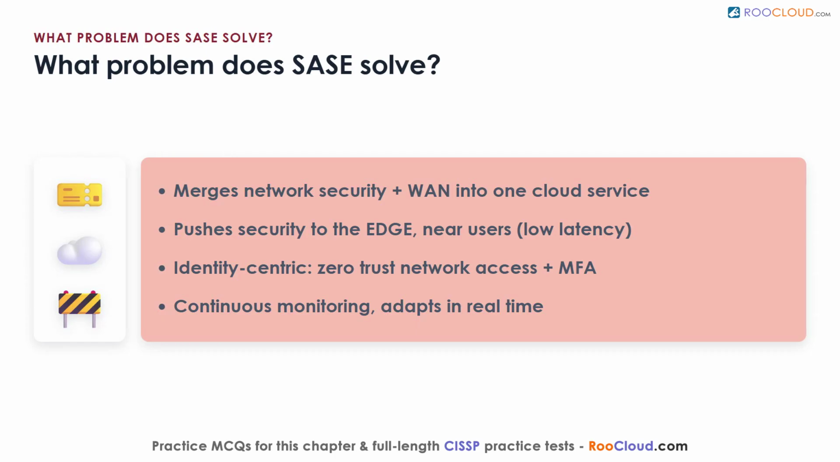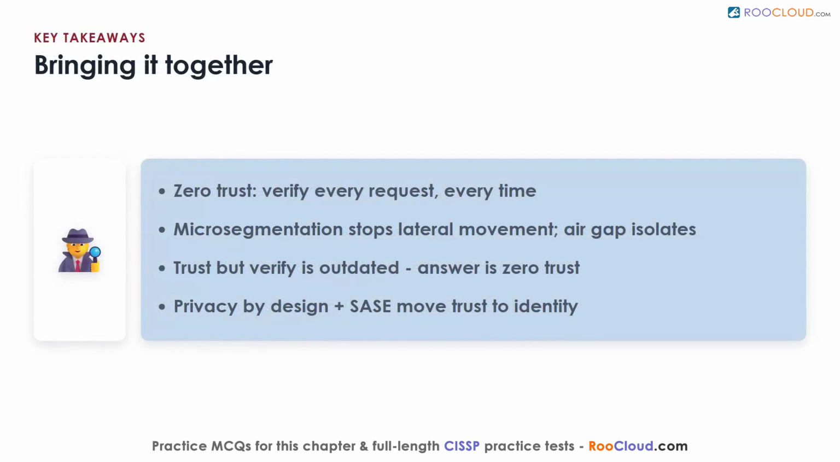So let's bring it together. Zero Trust throws out the safe inside assumption and verifies every request, every time. Microsegmentation walls the network into zones to stop lateral movement, and an air gap goes further with total isolation. Trust but verify is the outdated model, and today the answer is Zero Trust. Privacy by design bakes protection in from the start, and Secure Access Service Edge delivers Zero Trust security from the cloud, right at the edge. Together, these move trust from the network boundary to the identity itself.